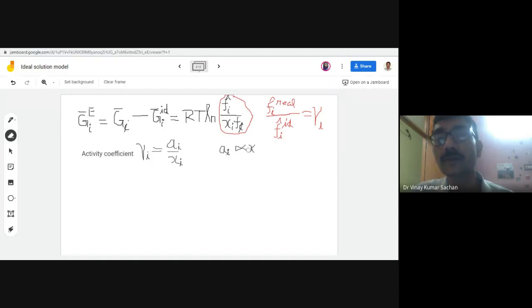Okay, so activity is proportional to mole fraction. And if we remove this proportionality sign, we have to put a coefficient here, which is called activity coefficient. So activity coefficient, like fugacity coefficient, ratio of fugacity to pressure. So activity coefficient is a ratio of activity to mole fraction.